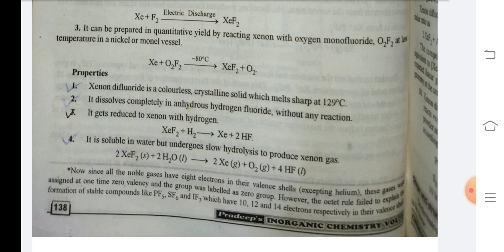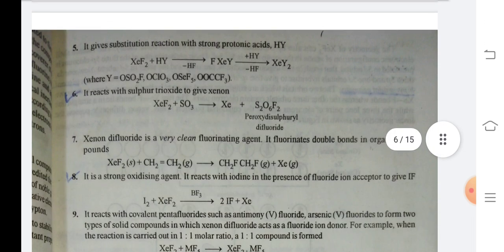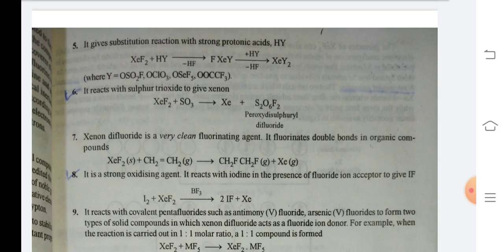Number 4. It is soluble in water but undergoes slow hydrolysis to produce xenon gas. XeF2 plus H2O gives Xe plus O2 plus HF. Number 5. It gives substitution reactions with strong protonic acids HY. XeF2 plus HY gives FXeY and XeY2, where Y is OSO2F, OClO3, OSeF5, OOCCF3. Number 6. It reacts with sulfur trioxide to give xenon. XeF2 plus SO3 gives Xe plus S2O6F2.